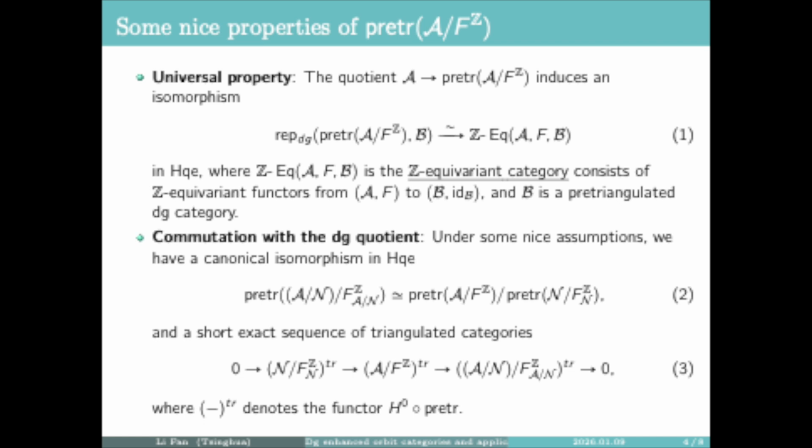The second one is that taking DG orbit quotient commutes with taking DG quotient. That is, we have a short exact sequence of the triangulated hulls among these three. This one is the triangulated hull of the DG orbit category, and the left-hand side and the right-hand side are the subcategory and the quotient.